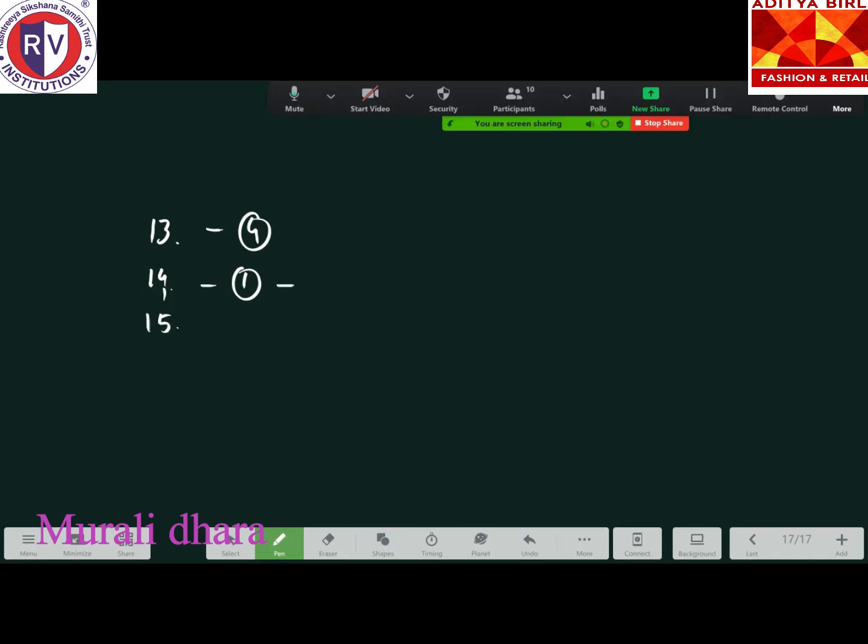Okay, coming to the 15th question. Meiotic division in an ovule takes place in, yes, very easy. Meiotic cell division takes place only in case of a diploid cell, isn't it? Don't get confused if I write a short form here. Meiotic cell division takes place only in a diploid. So the answer for this is the fourth option, which is the megaspore mother cell.